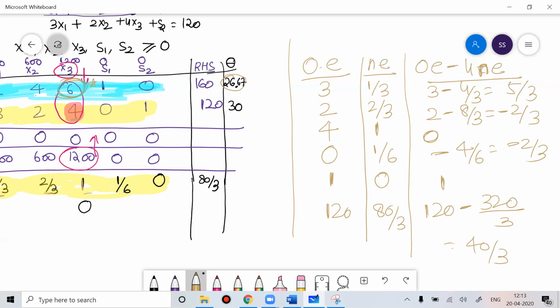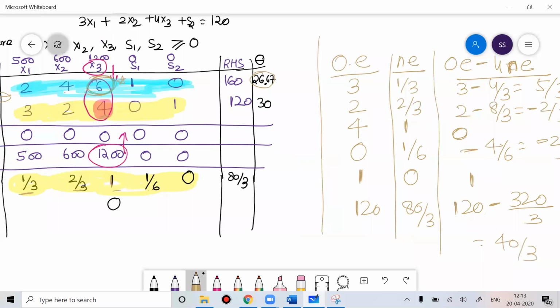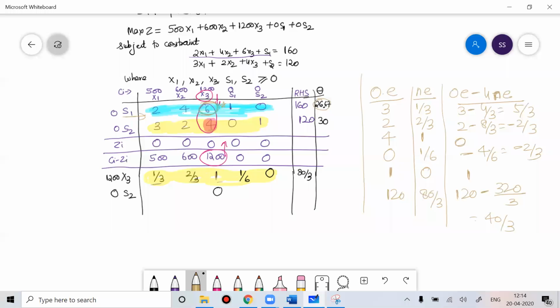Clear, right? So just write down these values here. These values you got are 5 by 3, then minus 2 by 3, then again minus 2 by 3, and then 1, and after 1, 40 by 3.